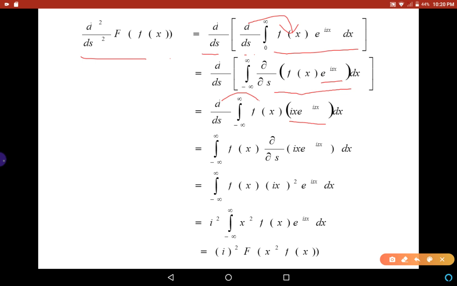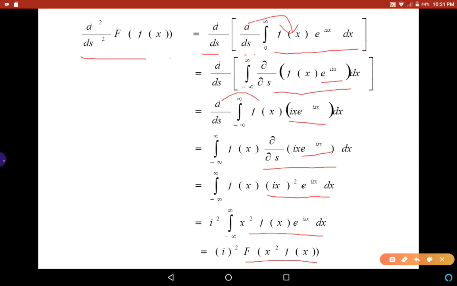So this becomes integral from minus infinity to infinity f(x) into ∂/∂s of e^(isx). That is equal to integral from minus infinity to infinity f(x) into the derivative of e^(isx), which is ix into e^(isx). So we get here (ix)² into e^(isx) dx. i² is taken outside and we remain with integral from minus infinity to infinity x² f(x) e^(isx) dx, which is nothing but the Fourier transform of x² f(x).